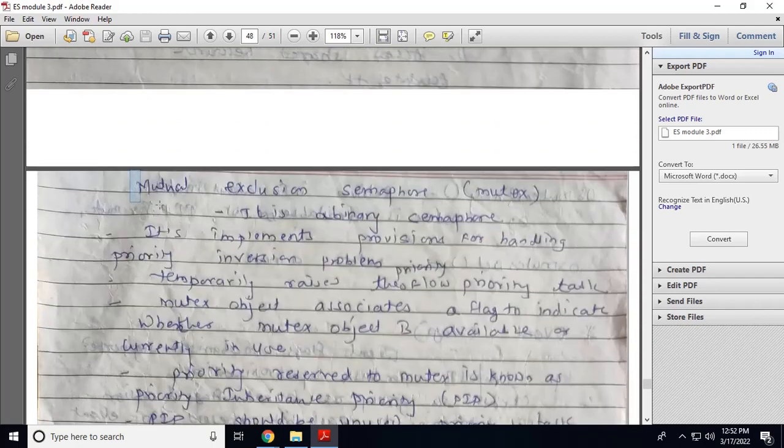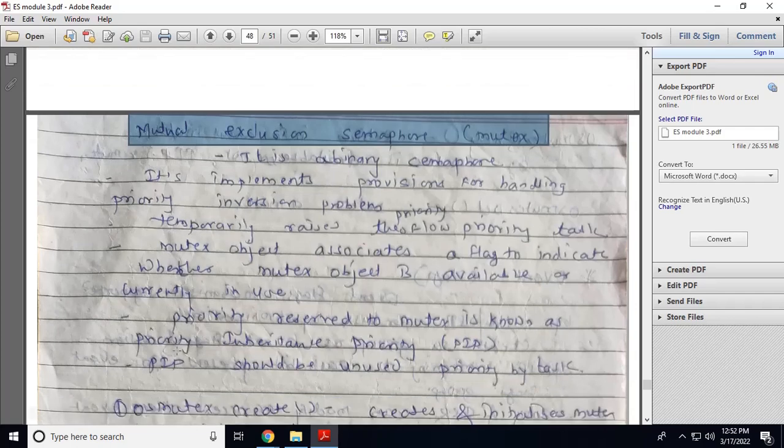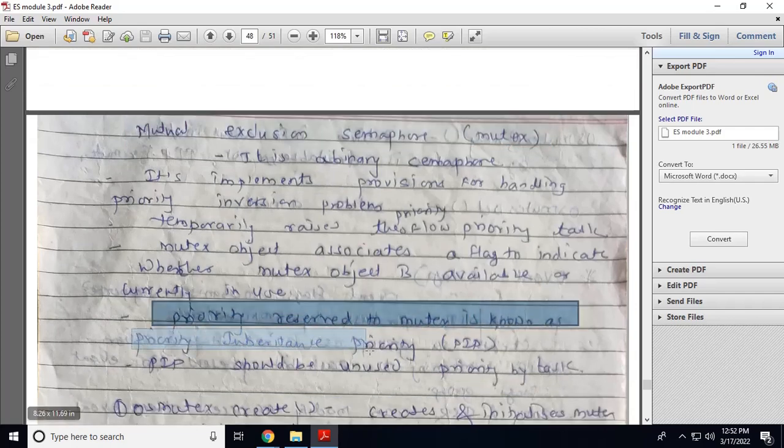Another way for mutual exclusion is the mutex, which is a binary semaphore. It implements a provision for handling the priority inversion problem. It temporarily raises the priority of the low priority task. A mutex object is associated with a flag to indicate whether the object is available or not. There is a priority reserved for the mutex, known as the priority inheritance priority.